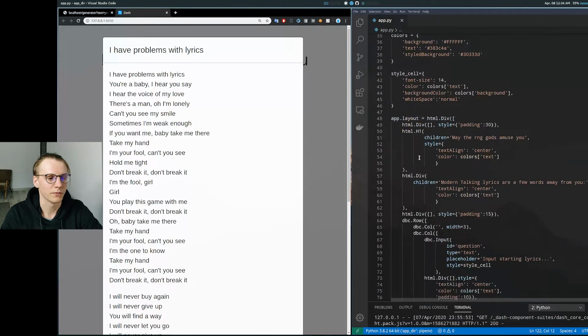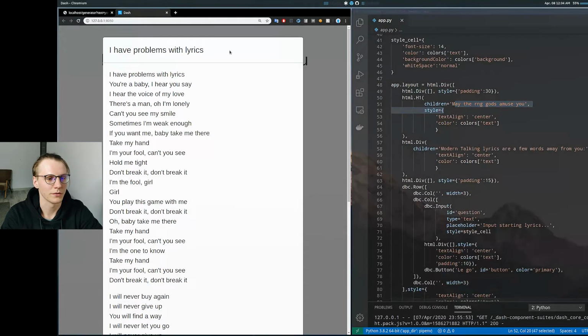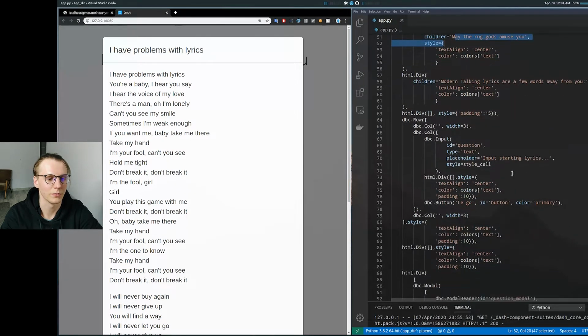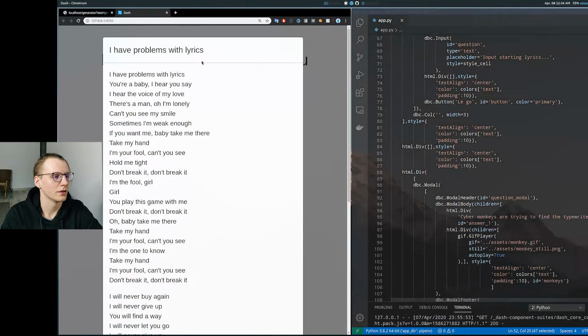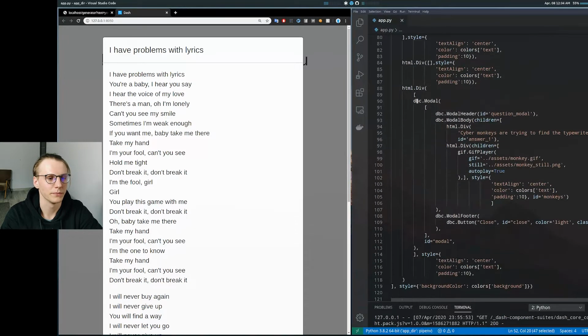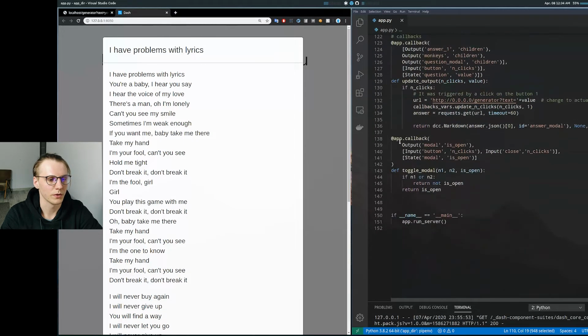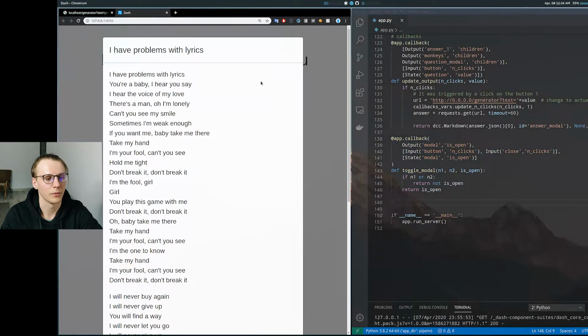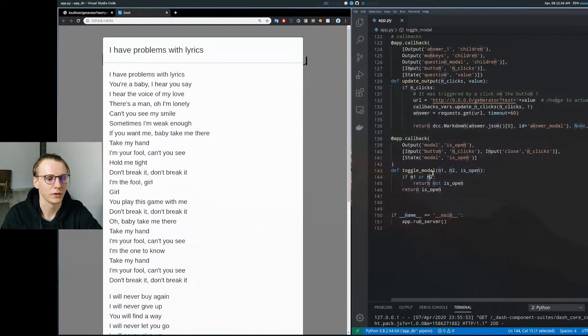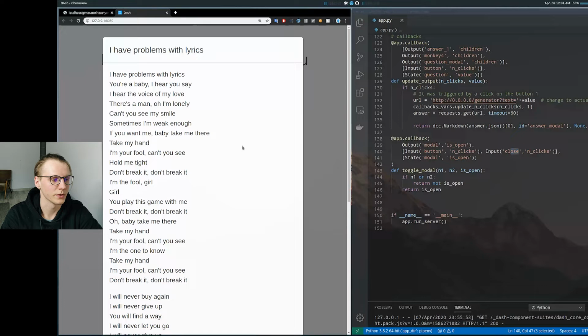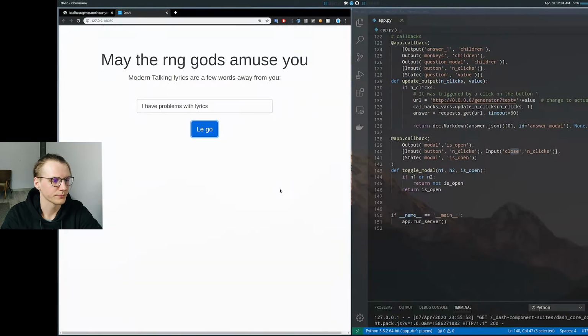For the layout itself, there's a header, as you saw, some explainer text, and then just an input box and a button. And this thing that pops out with the lyrics and the monkey GIF is a modal. You can see it here, and it's controlled by a callback at the bottom. If you press the Lego button, the modal pops up. If you press the second button, which is close, the modal closes down, like so.